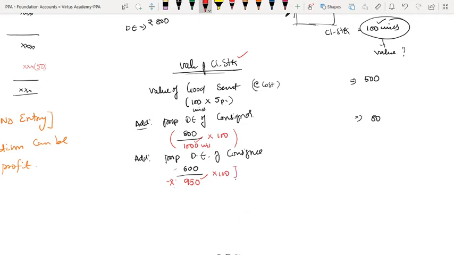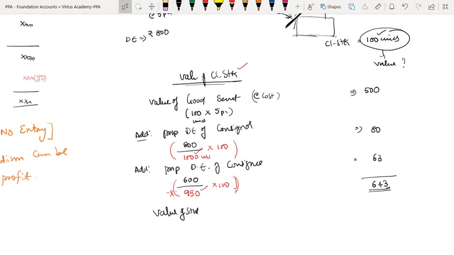So therefore, what is the price? 63.15. I will round off to 63 rupees. So therefore, what is the value of stock? 643 rupees. This is cost. Correct?